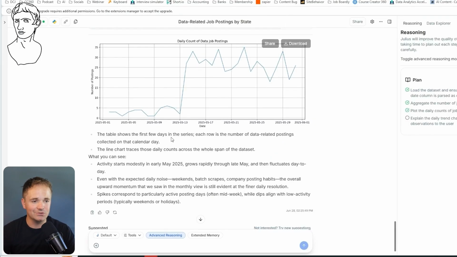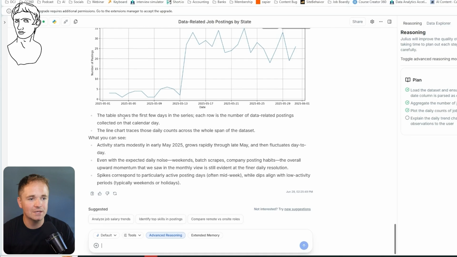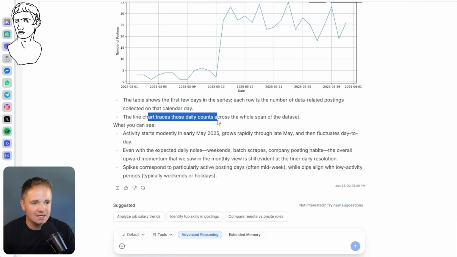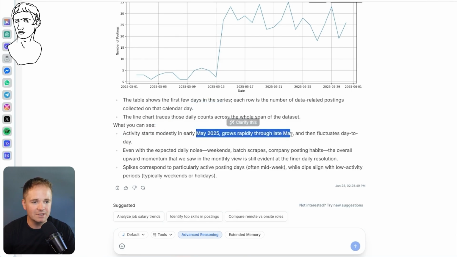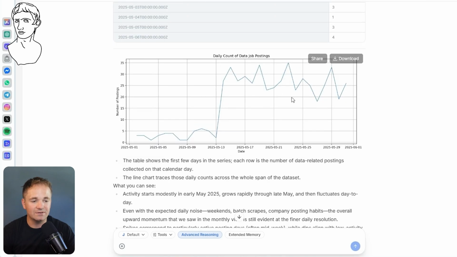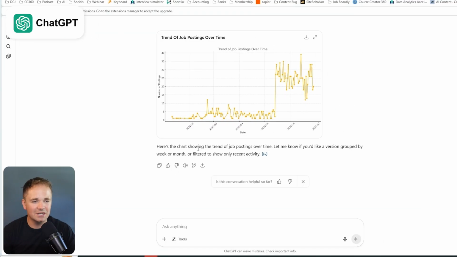But one of the things I really like about Julius is it spit out some analysis for me. So let's see, it shows that line chart has daily counts across the whole span of the data set. Started modestly in May of 2025, grows rapidly through late May, and then fluctuates day to day. Even with the expected daily noise, weekends, batch scrapes, company posting habits, the overall upward momentum that we saw in the monthly views is still evident at the finer daily resolution, and spikes correlated to particularly active posting days, often midweek, while dips align with low activity periods, typically the weekends or on holidays. So that's very cool that it gave us that information versus over here, we didn't really get that from ChatGPT. We just got the graph.